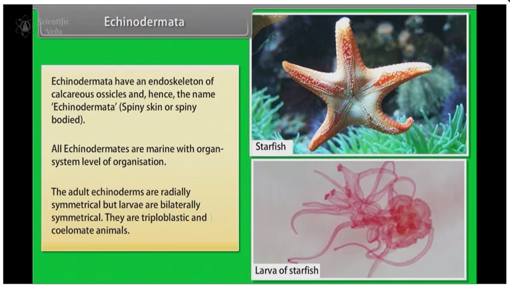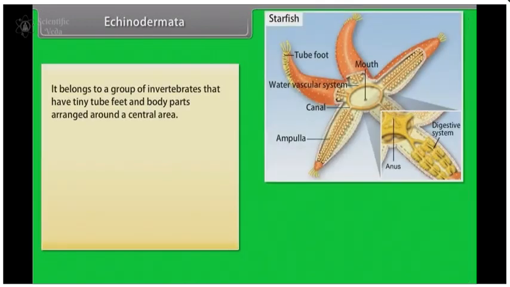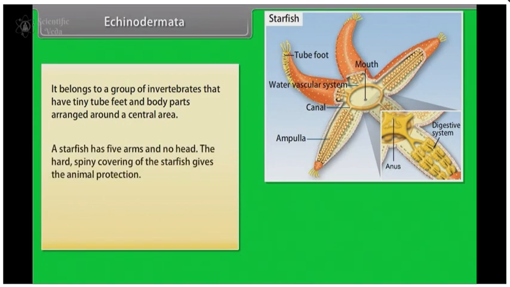They are triploblastic and coelomate animals. They belong to a group of invertebrates that have tiny tube feet and body parts arranged around a central area. A starfish has 5 arms and no head. The hard spiny covering of the starfish gives the animal protection.